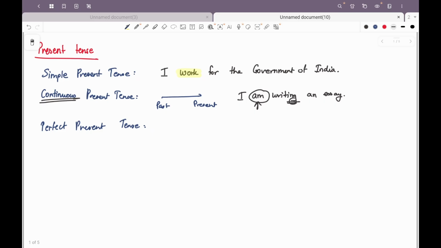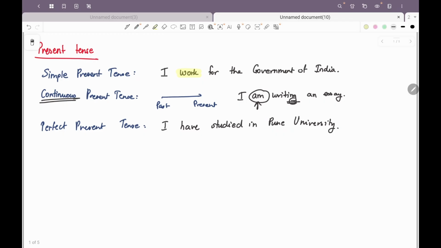A perfect present tense indicates an action that started in the past and is still connected with the present in some way or the other. For example, I have studied in Pune University, which means that it is an action that has happened in the past.